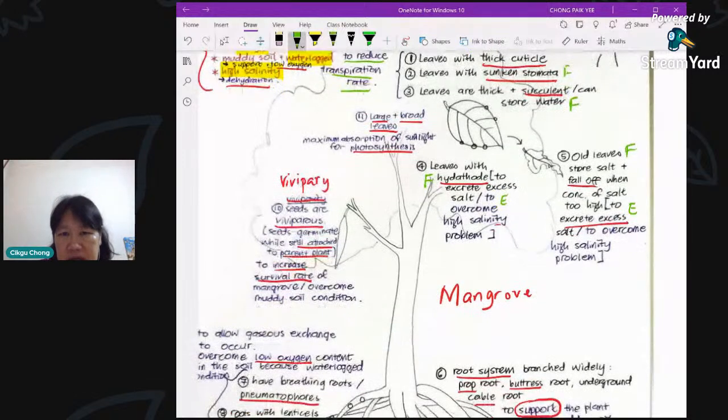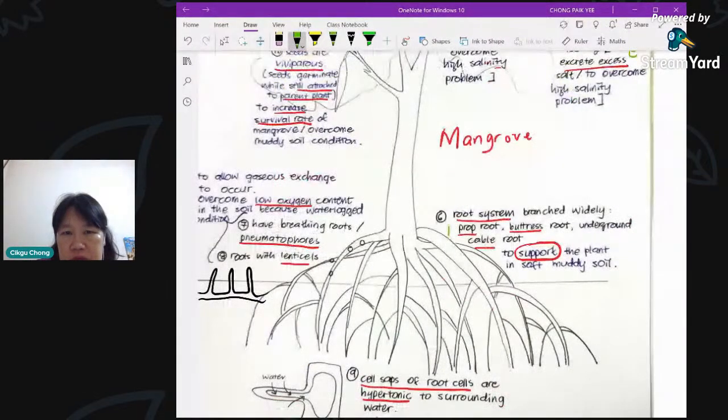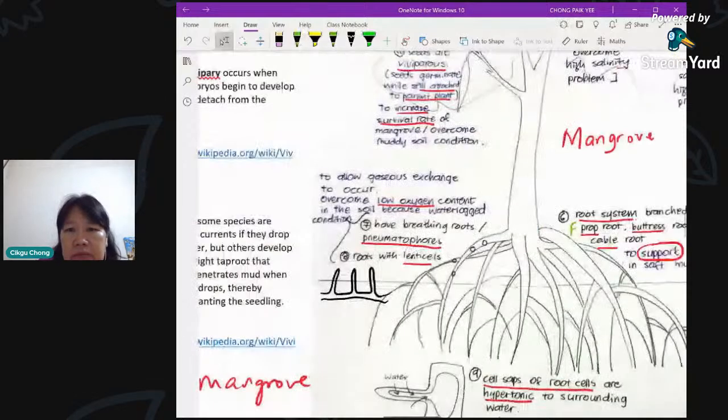Okay, number 6. Root system. This root system, we have these prop roots, buttress roots, underground cable roots. The E here is to support the plant in soft muddy soil. Okay, because it's soft, you need to have proper support. Okay, number 7. Breathing roots.